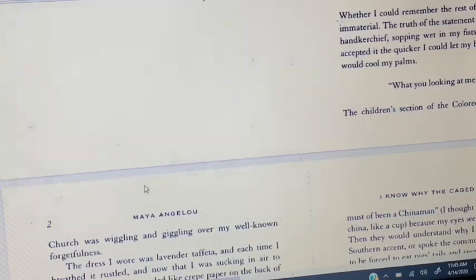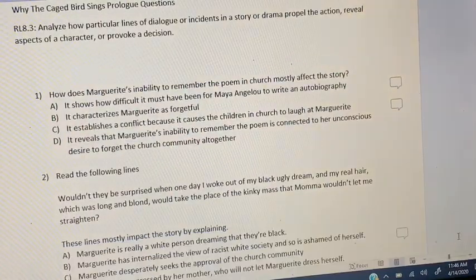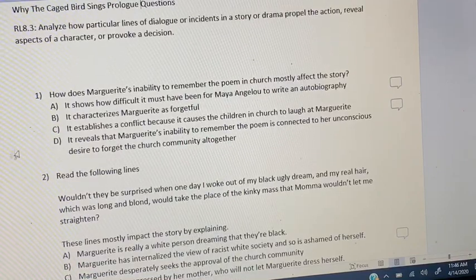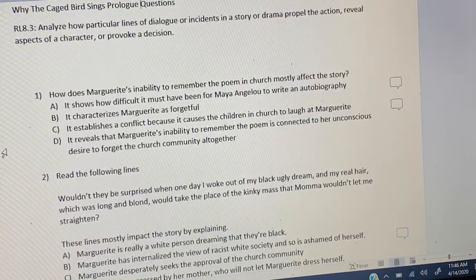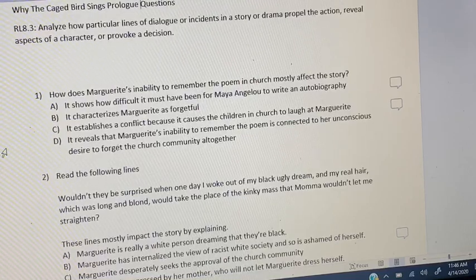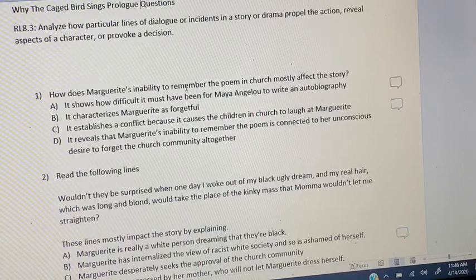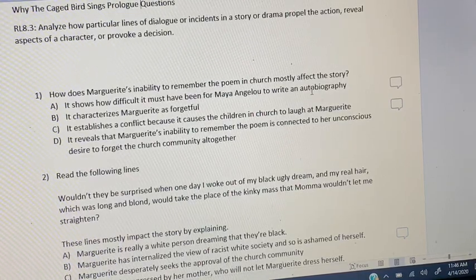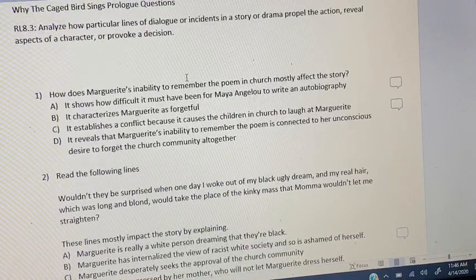So now let's take a look at the one question that I'm going to model with you guys today, the one that matches on to RL 8.3. So the question is, how does Marguerite's inability to remember the poem in church mostly affect the story? So here again, it's a cause and effect question. So Marguerite's inability to remember, so she can't remember the poem, how does that affect the story? So we've got a cause and we've got an effect. The cause is she can't remember the poem, and so what's the effect on the story?